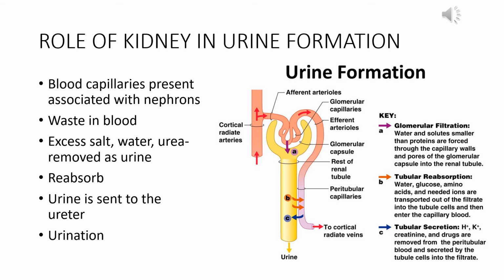If some substances are needed by the body, they will move from the nephron to the blood capillary, and if some substances are not needed and are harmful and wasteful for the body, they will move from the blood capillary to the nephron. That is how, through this process of exchange between the blood capillary and the nephron, urine is produced.